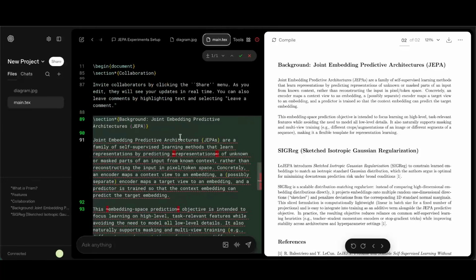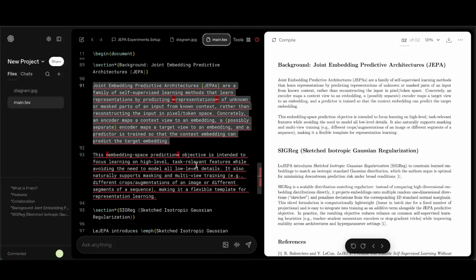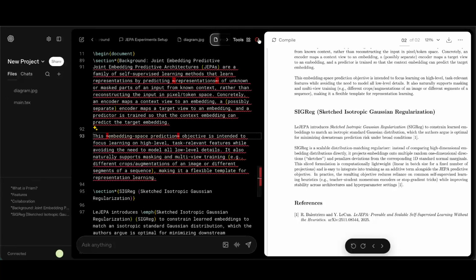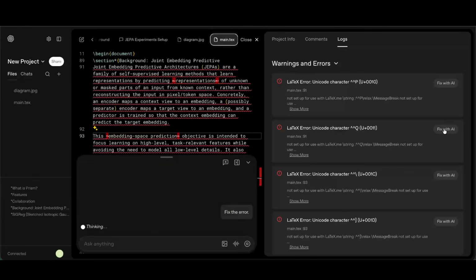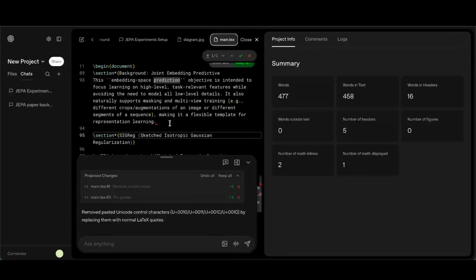And here we have, I see some issues maybe. Oh, I can just keep everything. I don't know why it's underlined. Okay, I see here this error sign, and then I can say fix with AI. So maybe it's gonna fix it. This looks very interesting for scientific research.